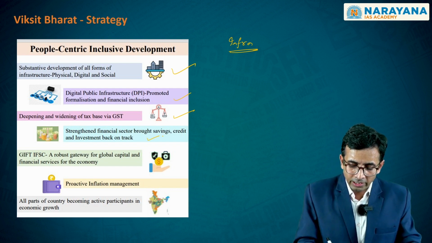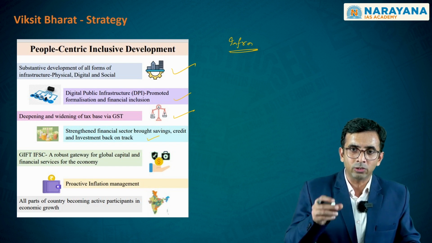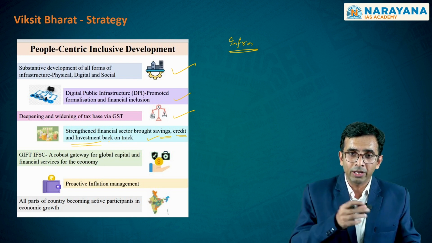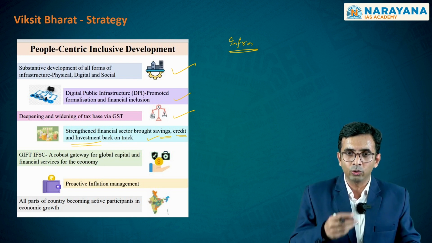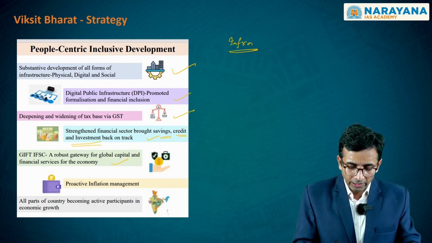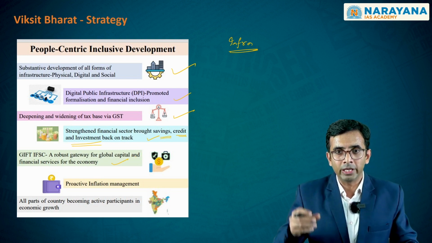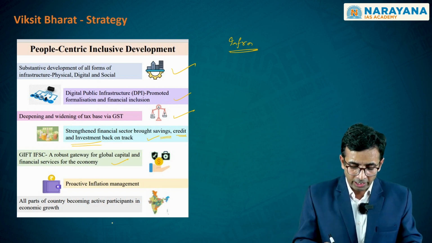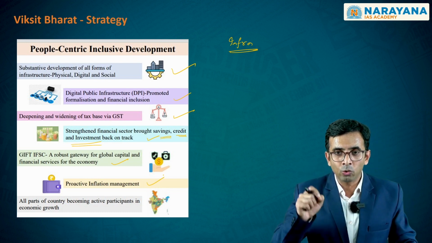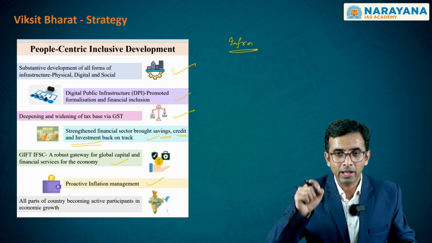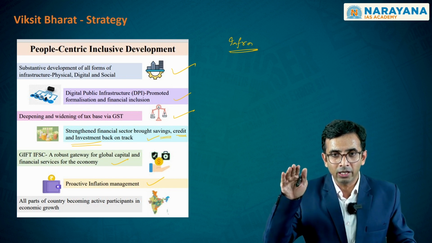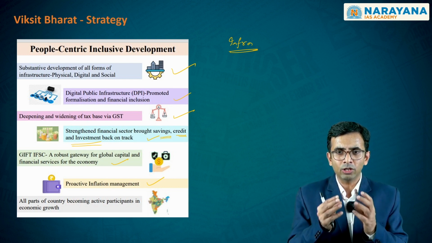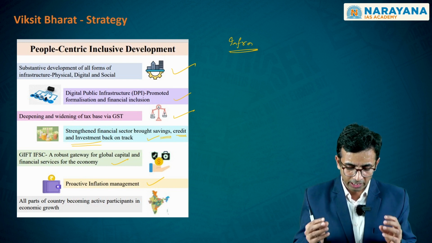And as you clearly see, the financial sector within the Indian economy has also been strengthening, whereby it is bringing in more savings and more credit and hence more investment into the economy. This is also adding to the growth potential of the economy. On the other hand, we are also open to the external investments that would come into India, and GIFT City is trying to manage that. The proactive inflation management that RBI has done is also keeping inflationary levels stable within India, within that particular zone of 4 to 6% as part of the inflation targeting framework.